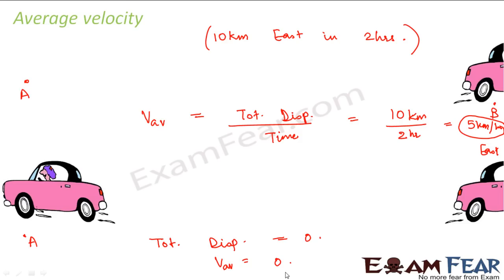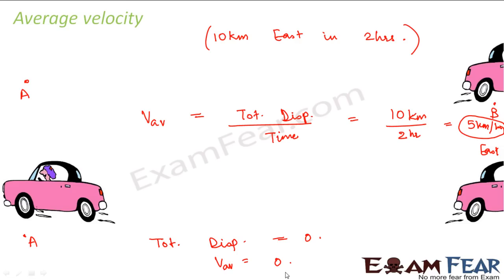So now you understood why we have this average and instantaneous thing separately for speeds and velocities, because the speed and velocity keep changing in case of non-uniform motion, and most of the motion which we see around us are all non-uniform motion. For example, when you go out in your car, does it happen that your car moves smooth all the time? Every time you cover equal distance in equal intervals of time? That doesn't happen. You have bumpers on the road. Sometimes you get other vehicles. Sometimes you are badly stuck in traffic. Sometimes you are on a smooth highway. So depending upon situations, your velocity or your speed will keep changing.